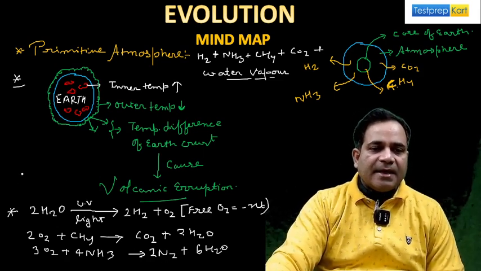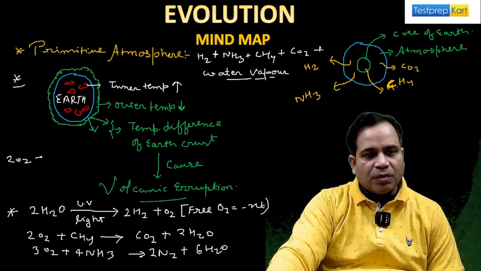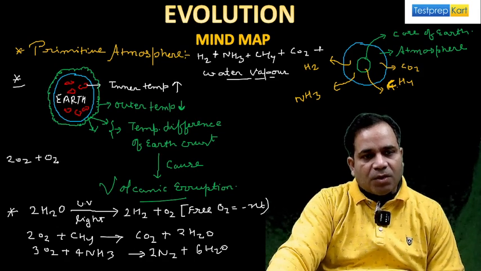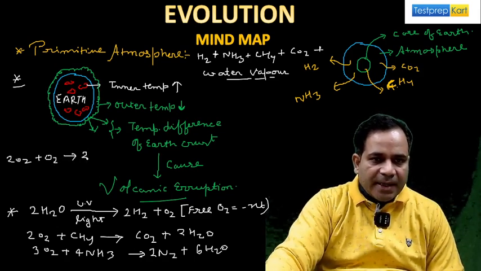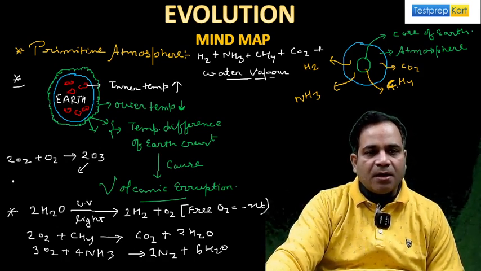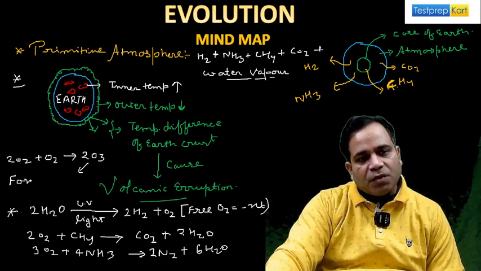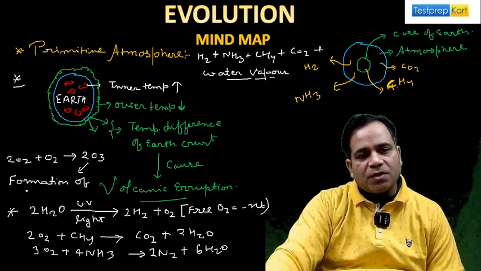Getting, and then after this, 2O2 combined with what? O2. Getting my point? Then we get what? The ozone layer, that is 2O3. Formation of what? This is what? Formation of ozone, my dear. See what I'm saying? Formation of ozone.